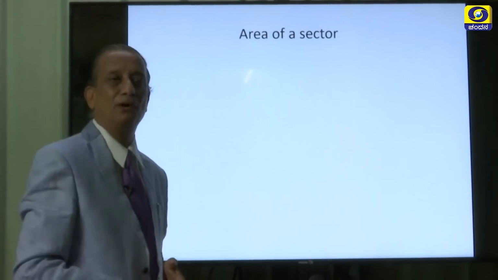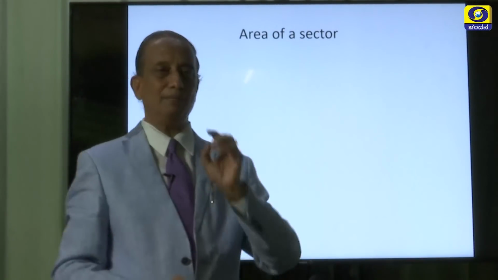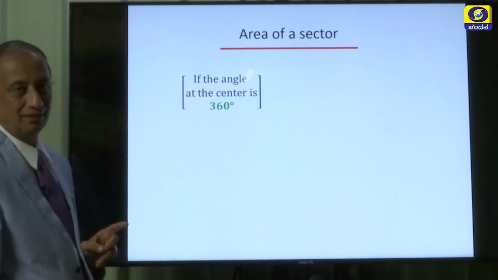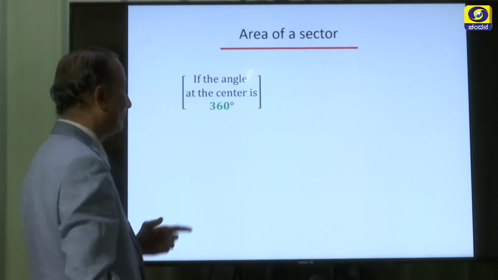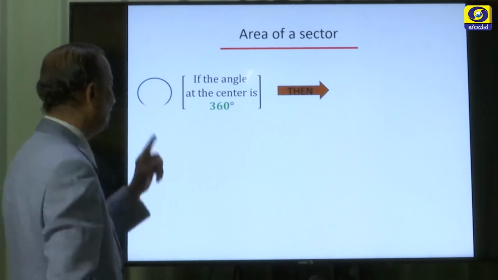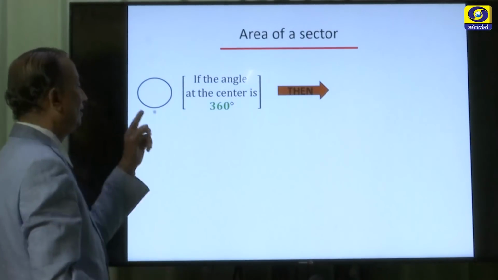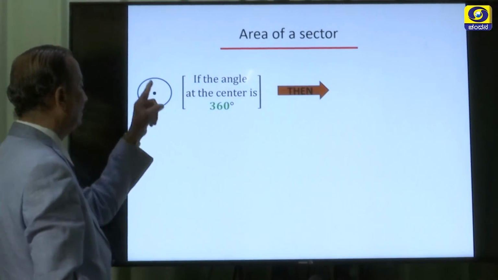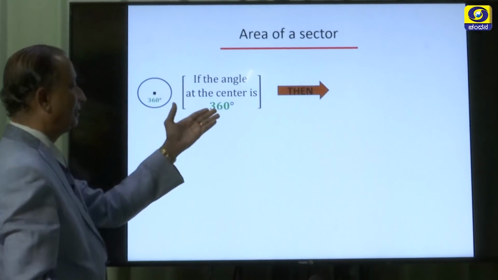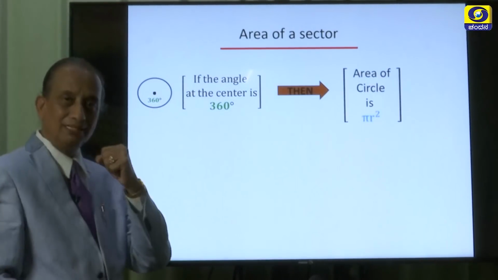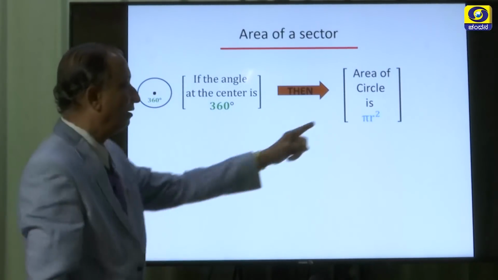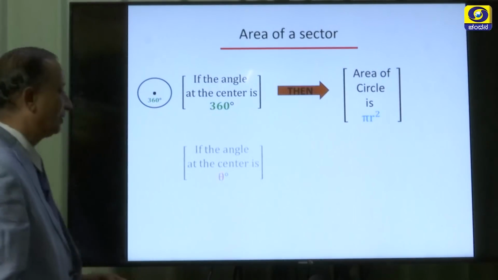Now, let us find a simple formula to find the area of a sector. See what is the logic behind it. Here is a circle, here is the center, and the angle at the center is 360 degrees. If the angle at the center is 360 degrees, then what is the area of the circle? The area of the circle is the total, which is equal to pi r square.